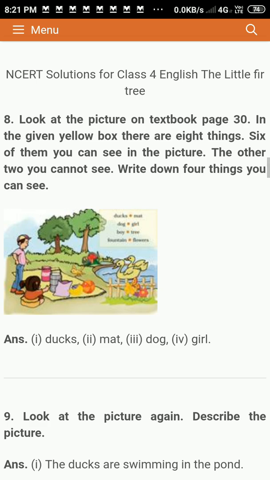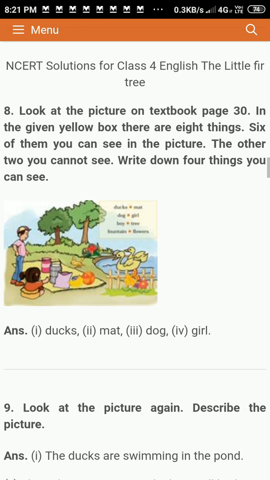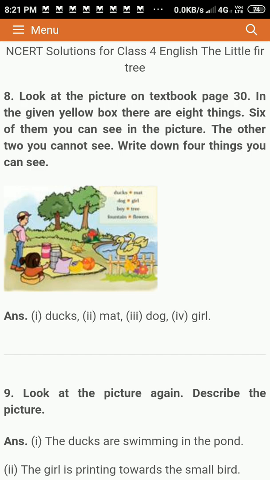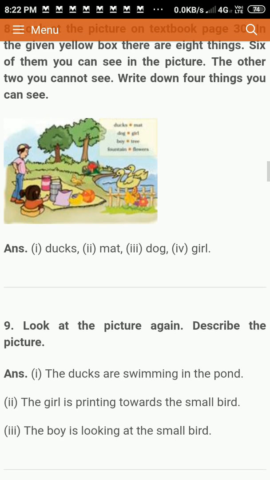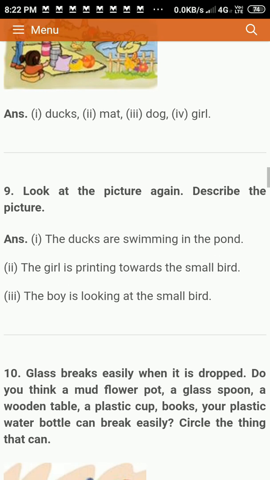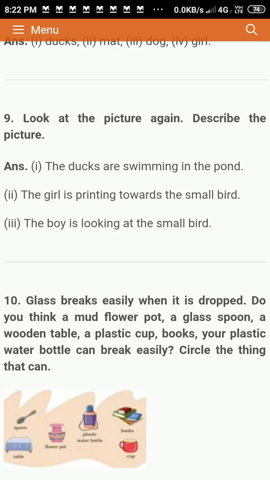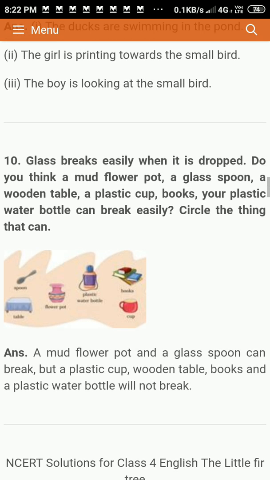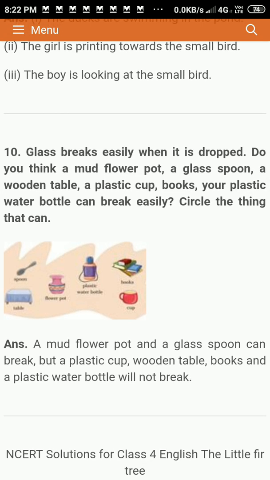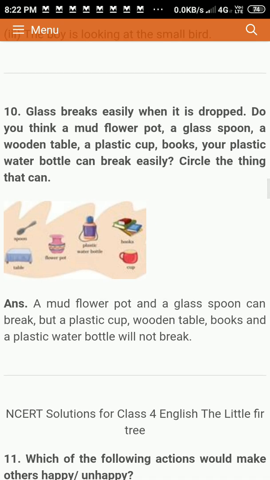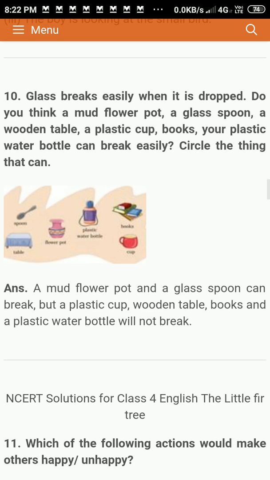Okay, options: ducks, mat, dog, girl. Duck, mat, boy, tree. Not dog, boy. Okay. Look at the picture again. Describe the picture. So you have to write, describe about the picture. The ducks are swimming in the pond. The girl is giving food to the bird. The boy is looking at this bird. Two ducks are in the pond. Near the pond flowers are there. Like that you can write.